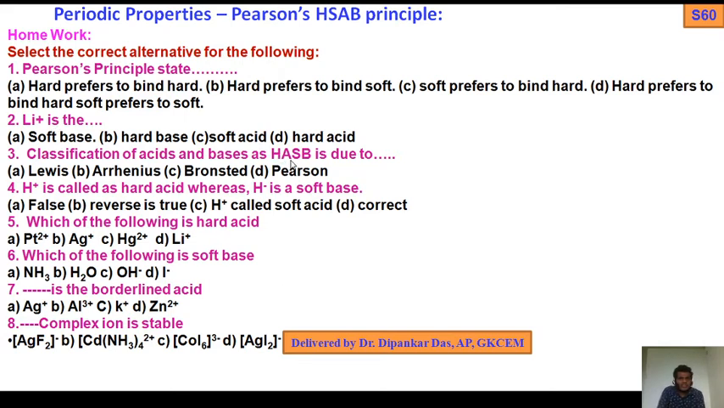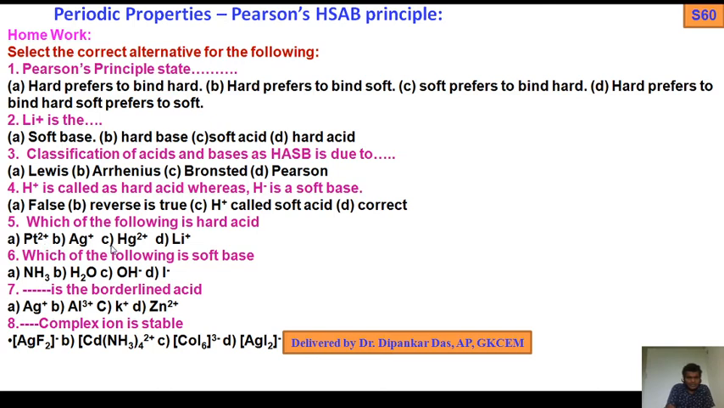Classification of acid base as HSAB is due to dash. Lewis, Arrhenius, Bronsted, Pearson's. H plus is called a hard acid, whereas H minus is a soft base. Why? Whether it is true, false, or the reverse is true, or H plus is a soft acid, whatever may be, try to answer yourself. If you feel problem, then you can ask me.